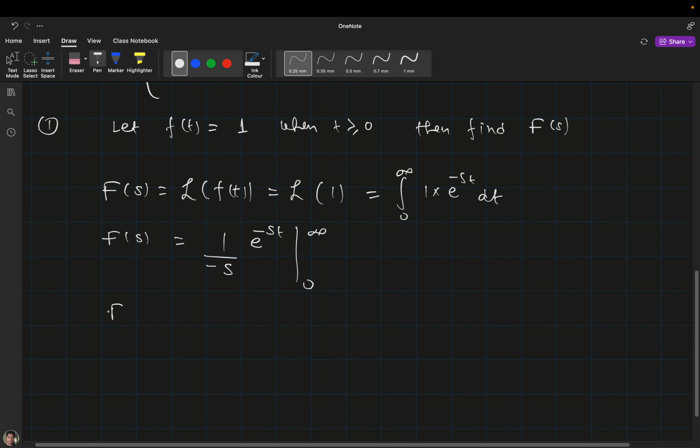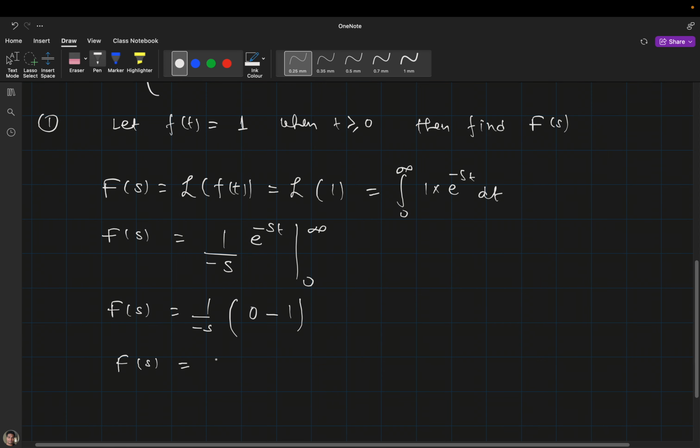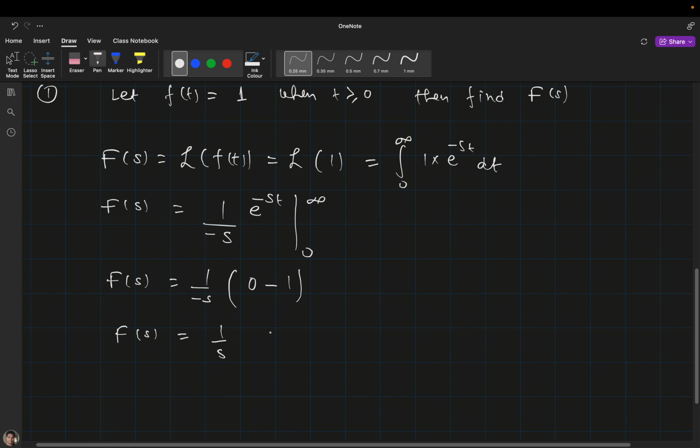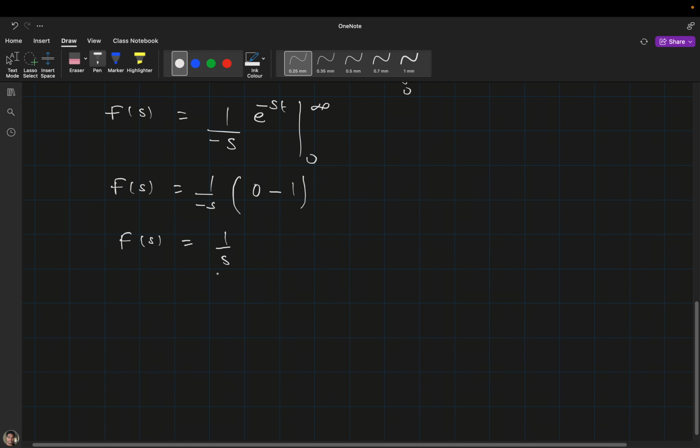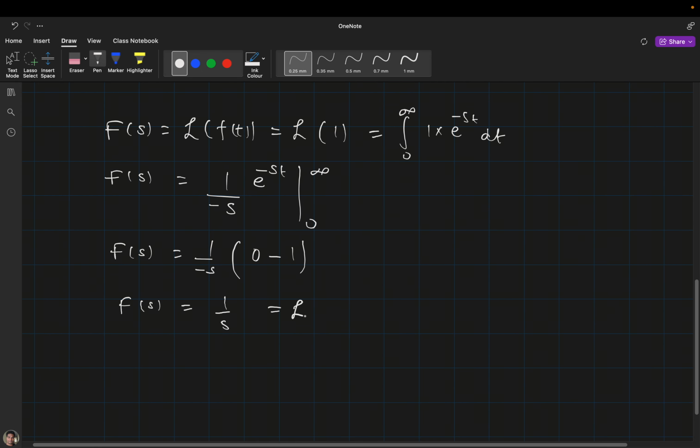So the Laplace transform of 1, when you put the limit, the upper limit gives 1 by infinity, which means it will be 0, minus, when you put 0 it will become 1. So in this case it will be 1 by s. Okay, it is the simplest example for the Laplace transform of 1.